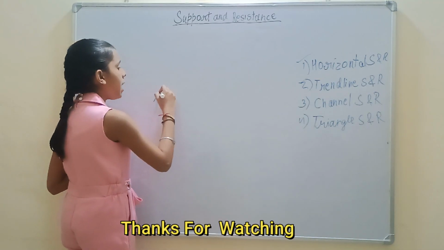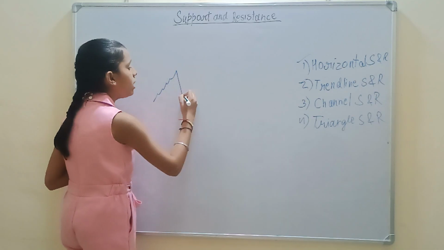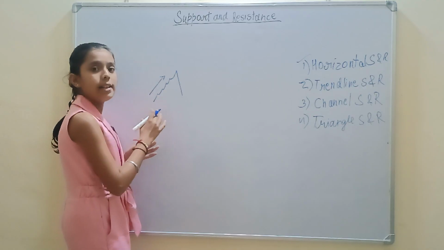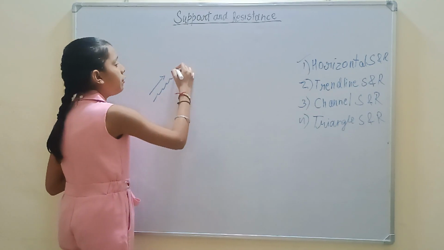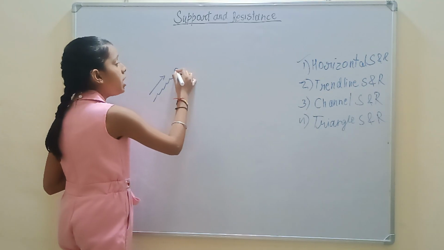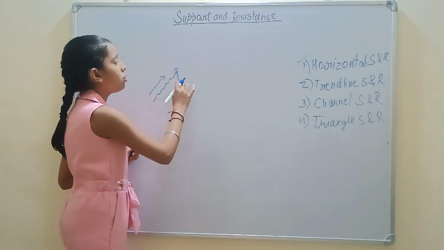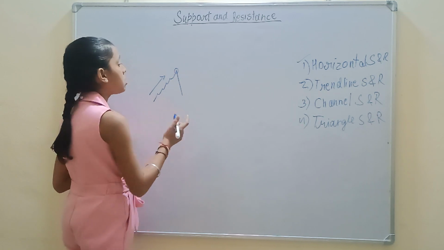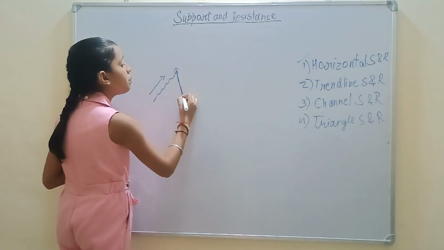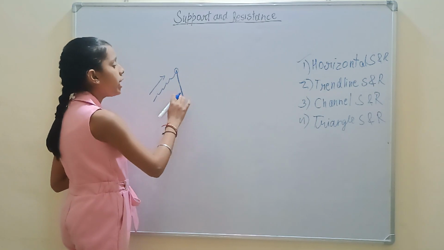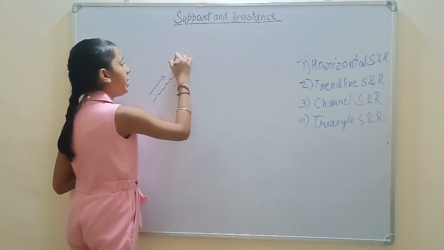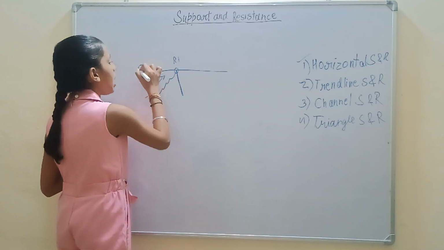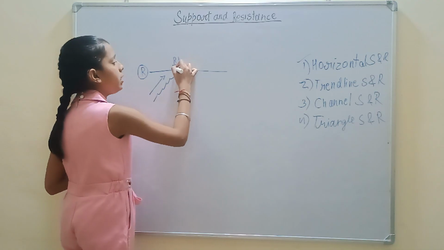Here our market price is going upside and from where it came downside. See friends, here the market price is going upside, buyers are more than sellers, and from this point the market rejected and came downside. This means the sellers are heavier than the buyers. Sellers pushed the market downside, and from where it came downside, we will mark that and it will be our R1. This is our full resistance and this is our R1.